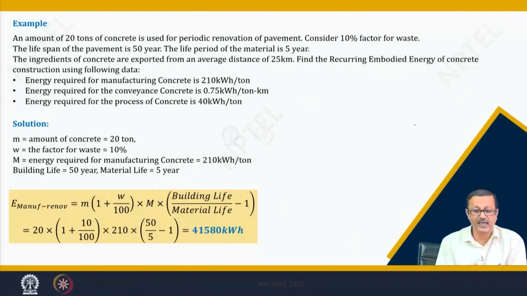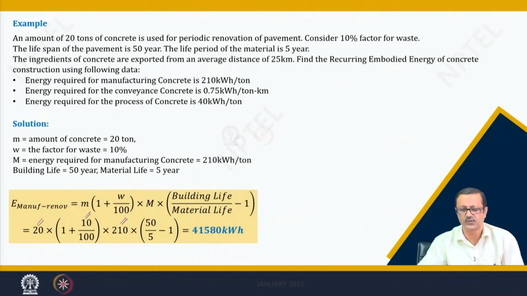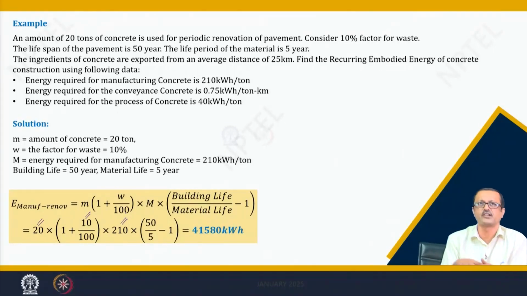So, now my M is 20, it is reduced to 20, since 10% is the wastage, and 210 is the material embodied energy per ton. Here also you have to manufacture, but the amount is not equal to your initial embodied energies, the initial requirement.